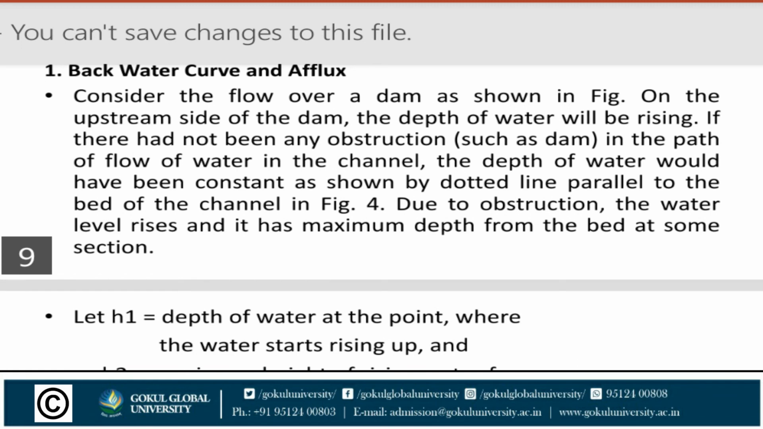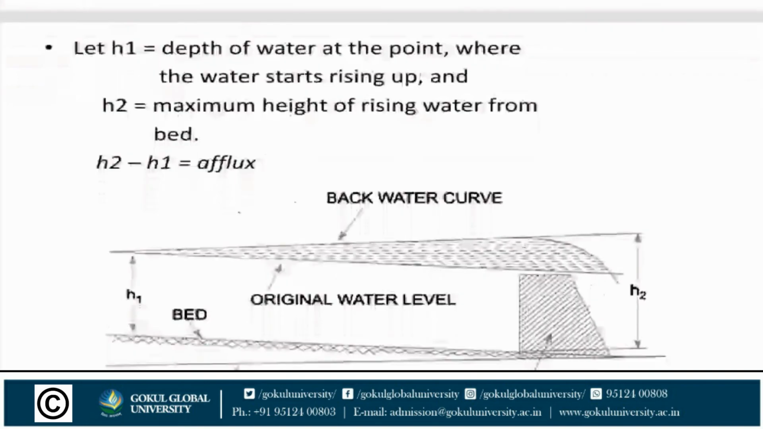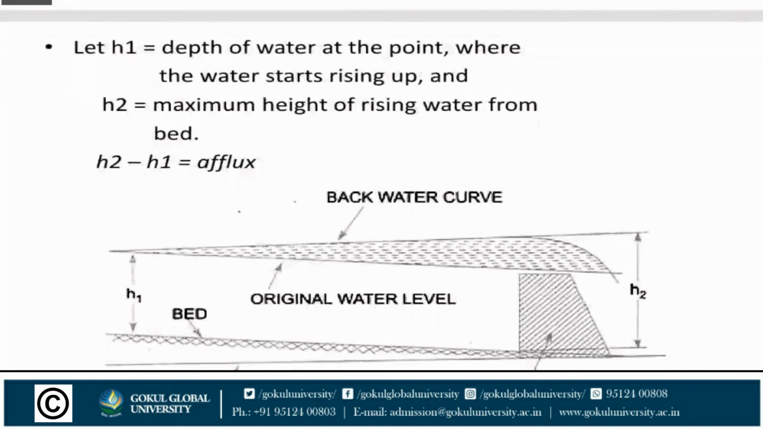Due to the obstruction, the water level rises and it has a maximum depth from the bed at some section. Let H1 be the depth of water at the point where the water starts rising up, and H2 the maximum height of rising water from the bed. H2 minus H1 is the afflux, the increase in the height of water.